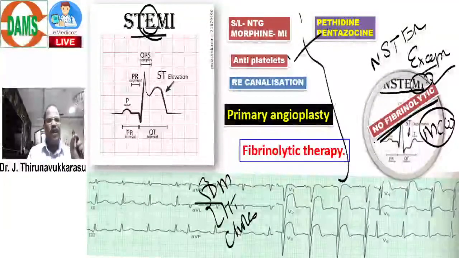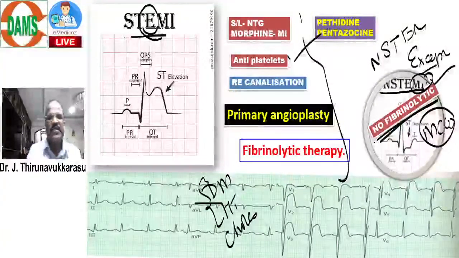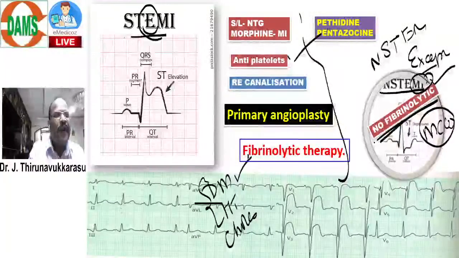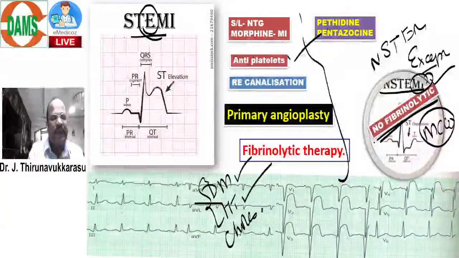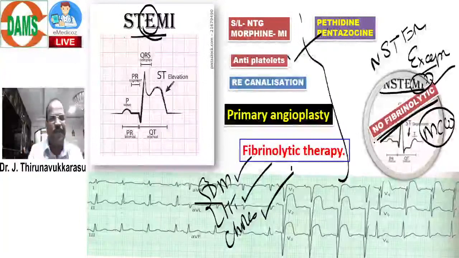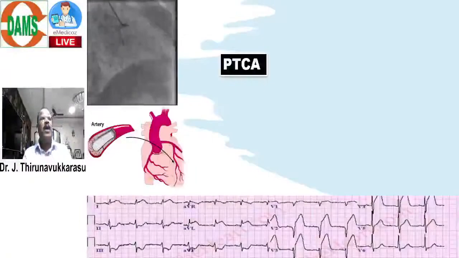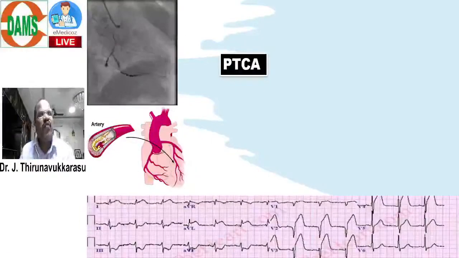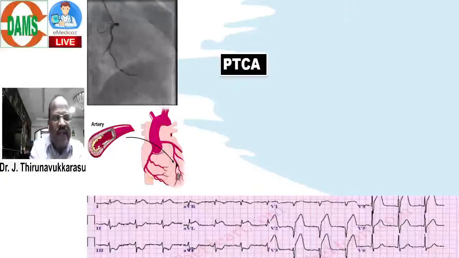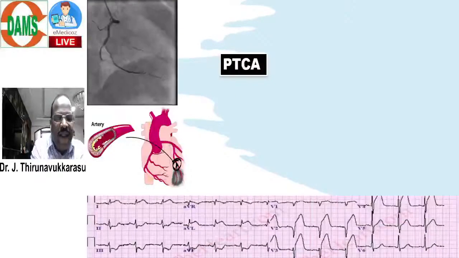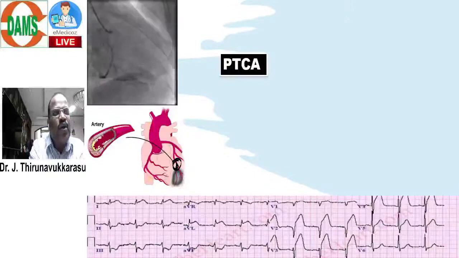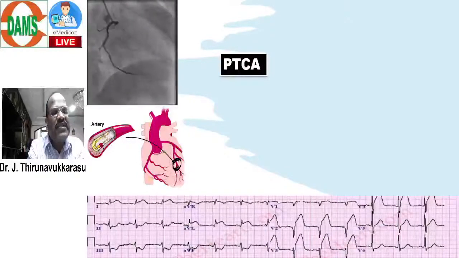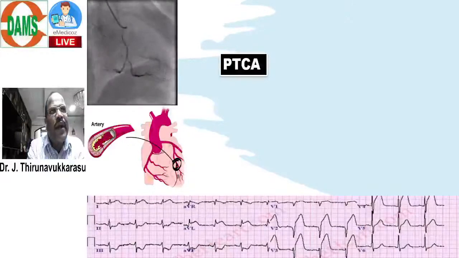Okay. Finally, one more point. I told you supportive therapy, treatment of diabetes, hypertension, and cholesterol, all these are important. Last point, when you talk about PTCA, an interesting question, look here. Imagine this patient having some block in the artery. I decided to do PTCA, percutaneous transluminal coronary angioplasty.